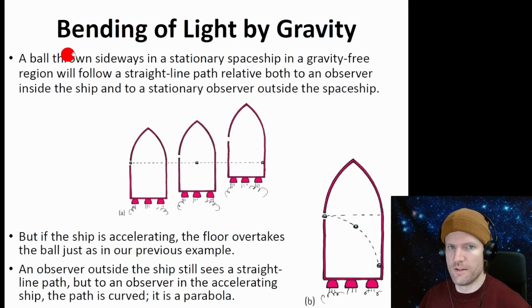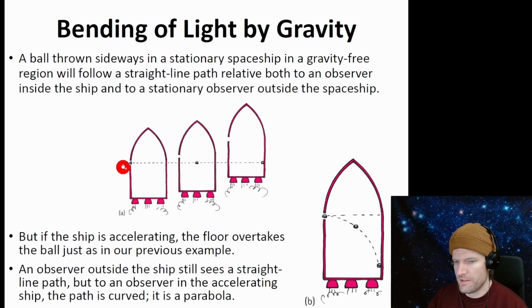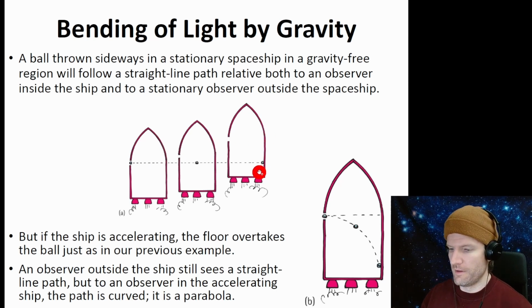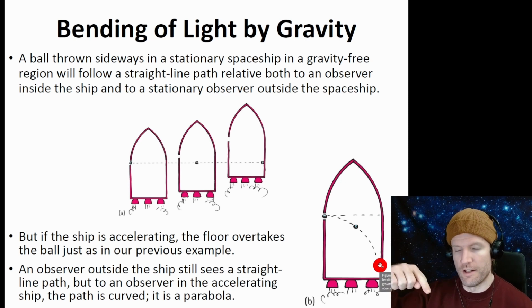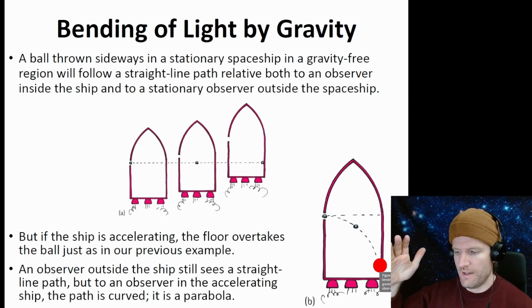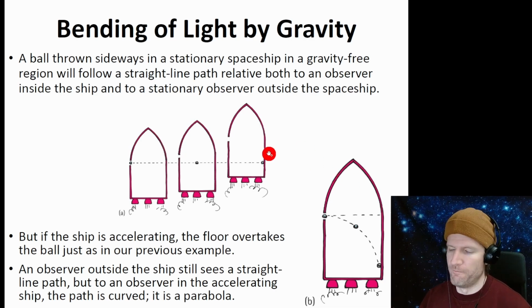Okay, we can also apply this to light. So just like with the balls, with the rocket coming up to meet, in this case, light, if light goes into a rocket, say it comes into this gap here, as the rocket accelerates upward, the light falls not on the opposite side of the opening, but down here. So if we're in the rocket's perspective, the light came in here and bent down here. So that means that if accelerations and gravity are the same or equivalent, then light is bent by accelerations. That means it's also bent by gravity, which is what we see.